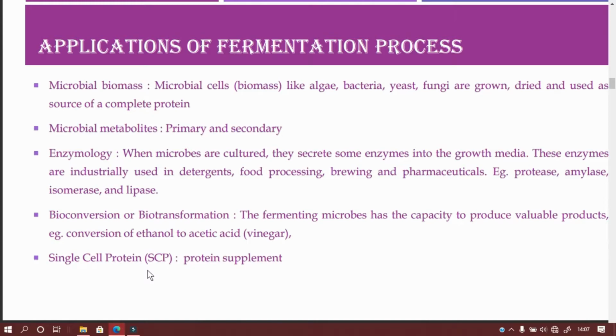Because it contains all the nutrients, it is of high nutritive value. It contains proteins, vitamins, essential amino acids, and a high lipid content, so it is of very high nutritive value. There are some drawbacks, because it is not easily digestible. It cannot be easily digested by people of all ages. Because of the high nucleic acid content, its digestibility becomes slower.